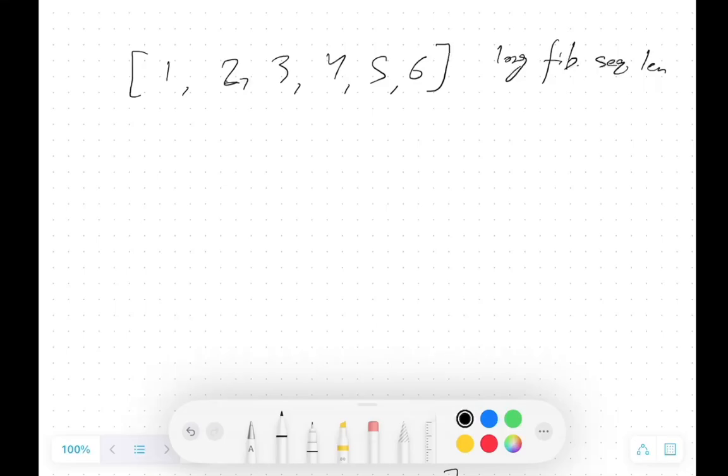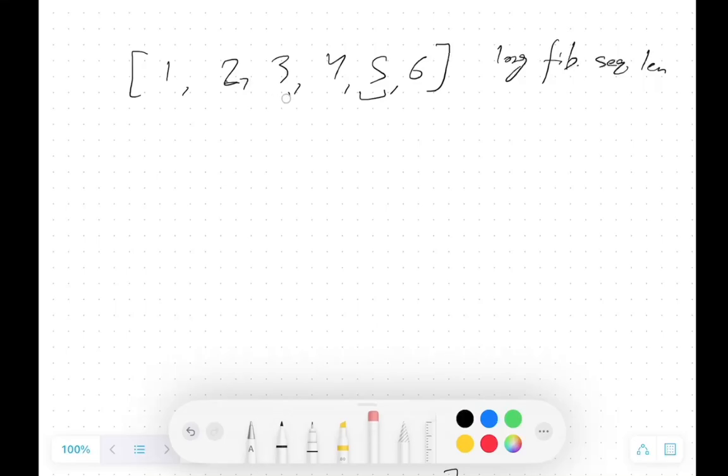So we have given this array, and first we have this, then we have this, and the summation is this. So we can go further. We will take now these two numbers, and the summation is 5. What's the next summation? Summation is 8, which is not there.